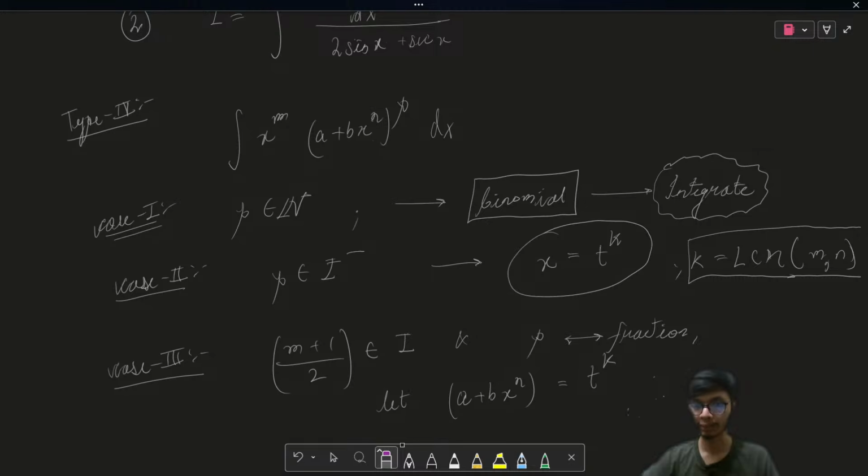Okay, t to the power k over here, because just simple t to the power k, where you have (m plus 1) by n as an integer. Okay, now that is for a different case. So what I was writing down is for a different case.